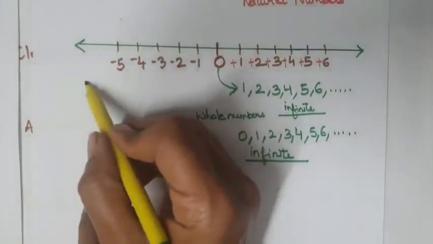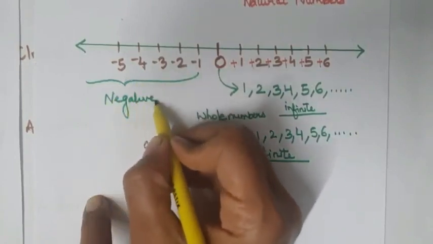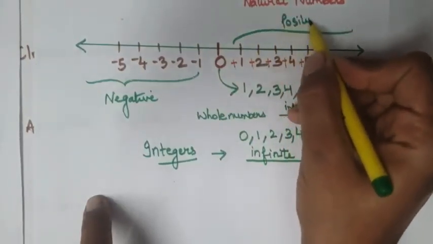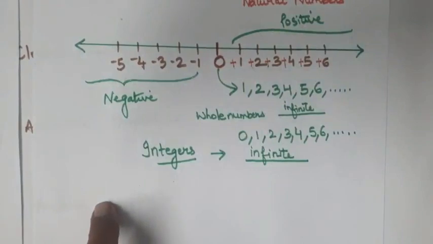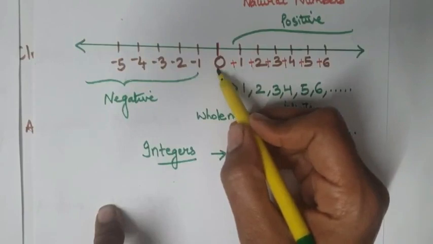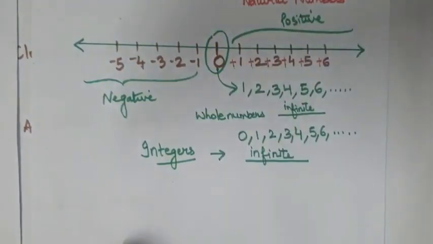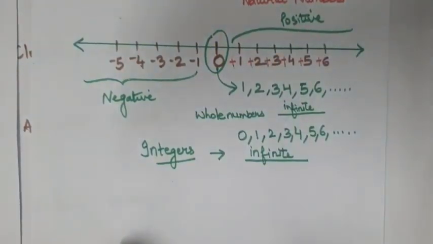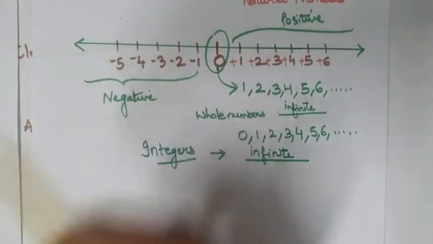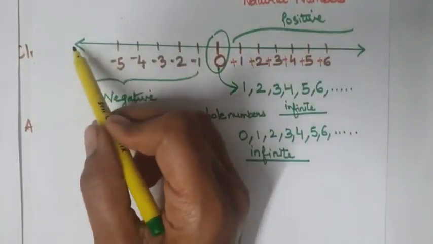So these are negative integers and these are positive integers. Fine. And this 0, we call it neither positive nor negative integer. There is no largest integer and there is no smallest integer because there is no end here and there is no end here.